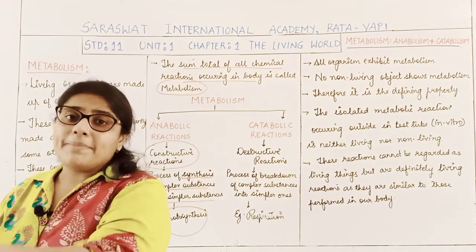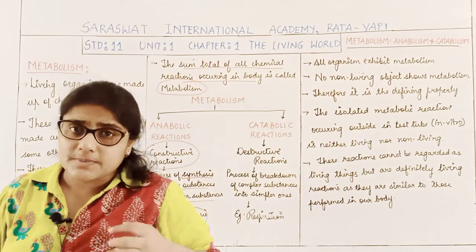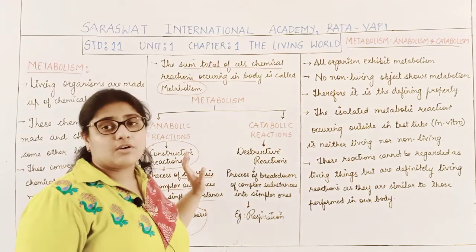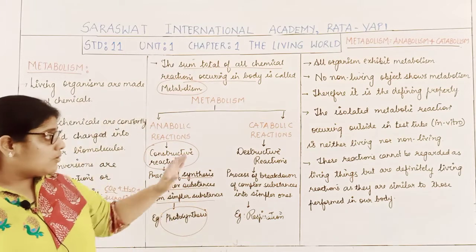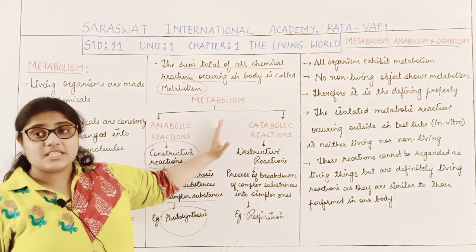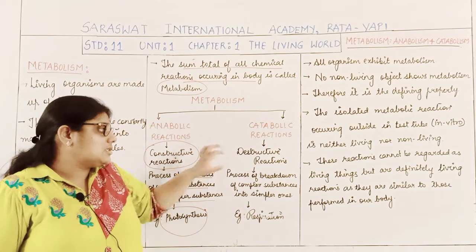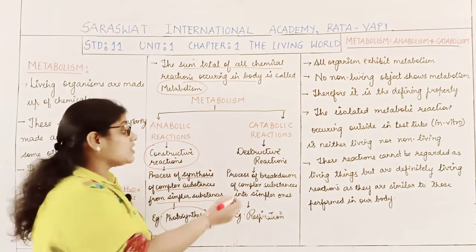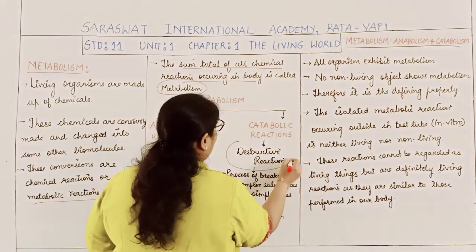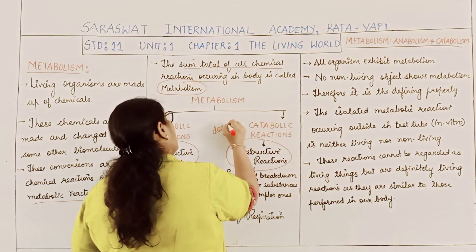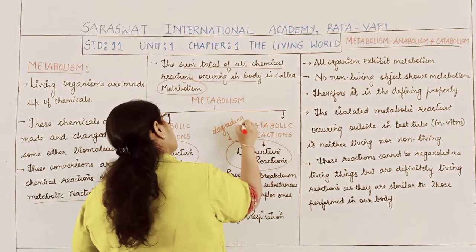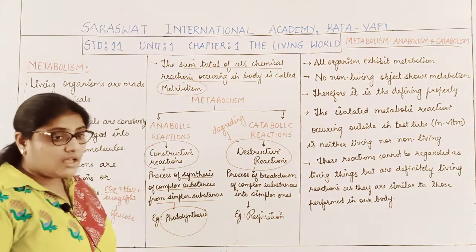They form a complex material which is called protein. Such reactions are called anabolic reactions. Now, the second reaction is the catabolic reactions, or the destructive reactions, or you can say the degrading activities or degrading reactions which occur in our body.